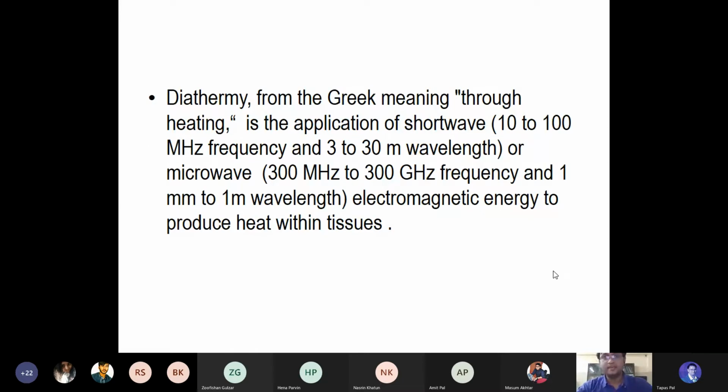So whenever you understand that there is a need for a tissue to be heated in a deeper structure, that is the time you will be using this SWD. And whenever you need the tissue to be heated in a superficial structure, that is the time you need to use the IRR or any type of basic superficial heating modality. So that's the difference between superficial and deep heating modalities, SWD versus others.